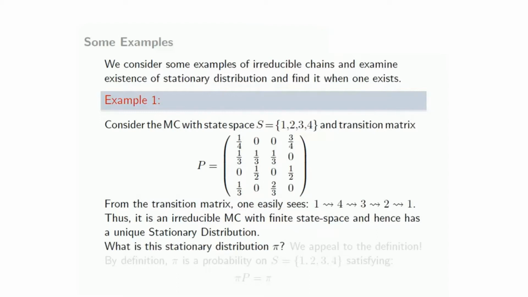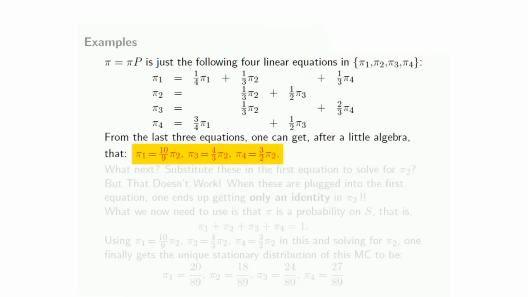So the question is, what is this stationary distribution? We want to find it. For that, we are going to appeal to the definition of stationary distribution. Remember, by definition, a stationary distribution pi is supposed to be a probability on the state space 1, 2, 3, 4, which satisfies this matrix equation. Of course, this matrix equation pi = pi P, if you expand it, is just the following 4 linear equations in the variables pi 1, pi 2, pi 3, pi 4, and they look like this.